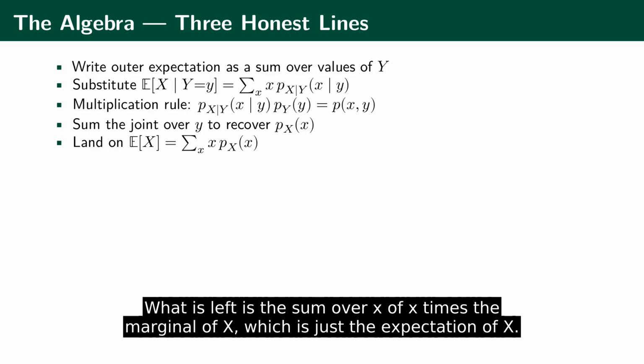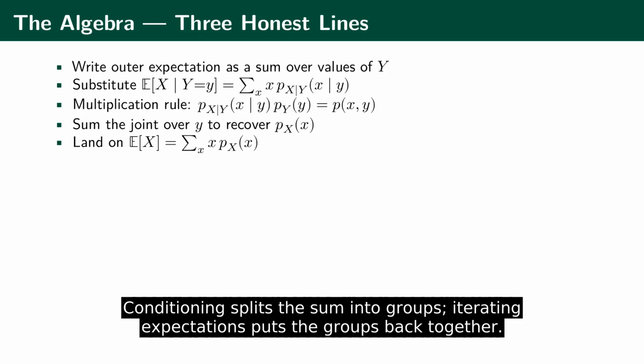What is left is the sum over x of x times the marginal of x, which is just the expectation of x. Conditioning splits the sum into groups. Iterating expectations puts the groups back together.